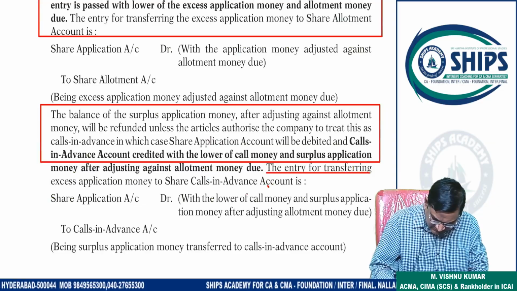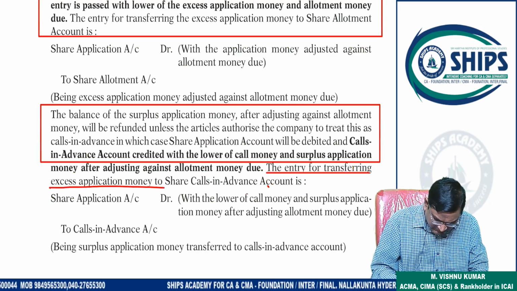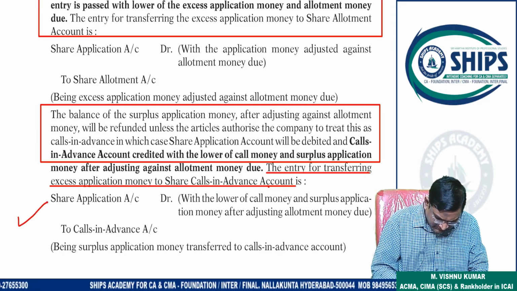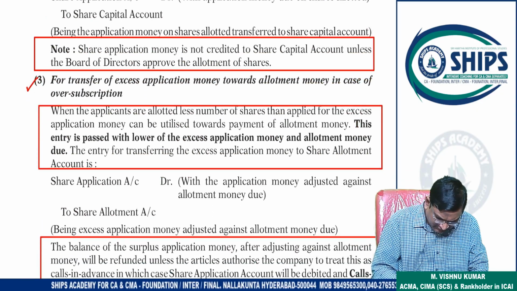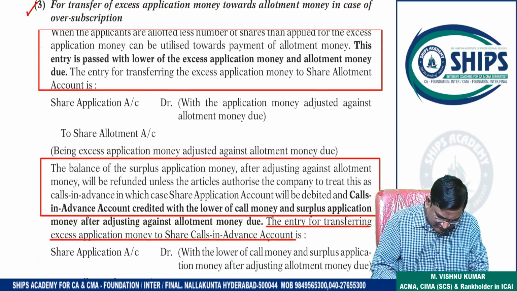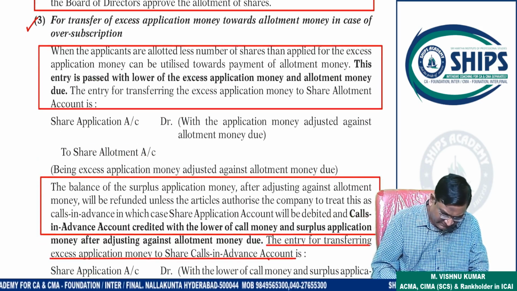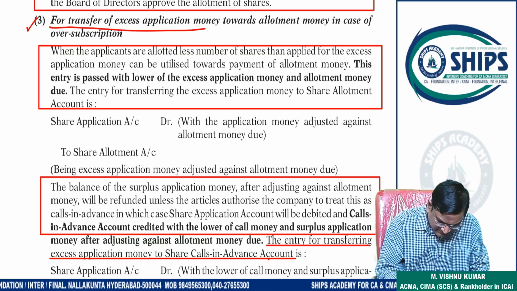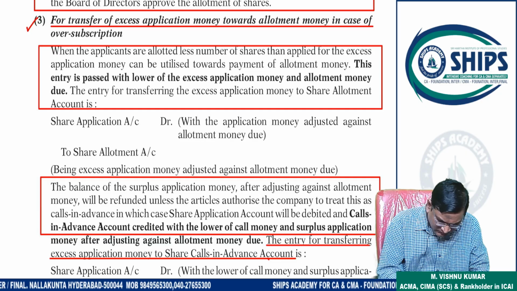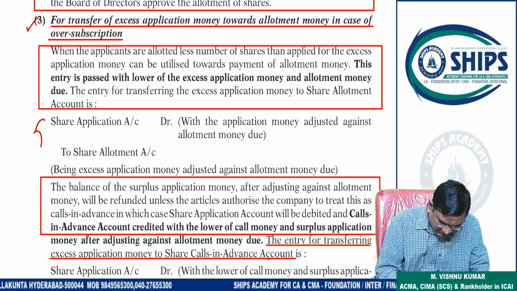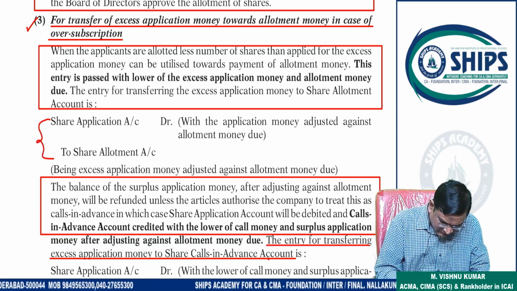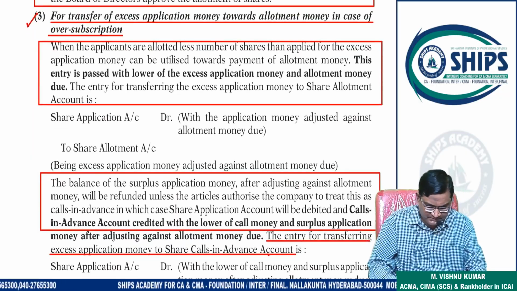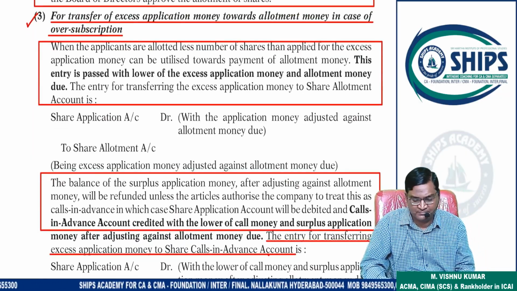So you can write this. Okay. Any one entry you can pass. If you are interested to open a calls in advance account, this is referred. If you are not interested to open a calls in advance account, then this is it. Write both, quickly. Note this. Whatever I underline, you should write this. And this journal entry. Here also same. Whatever is underlined, note that along with the journal entry. Copy this.